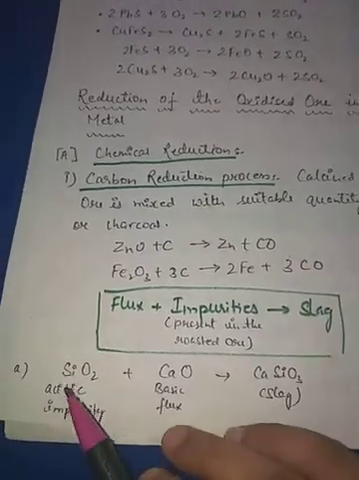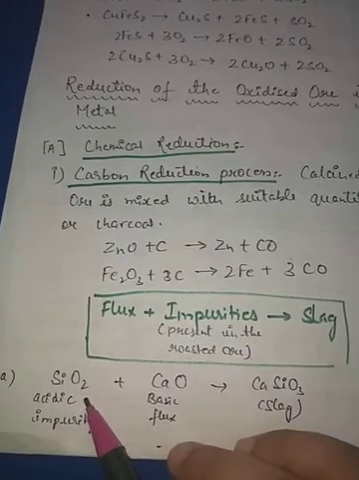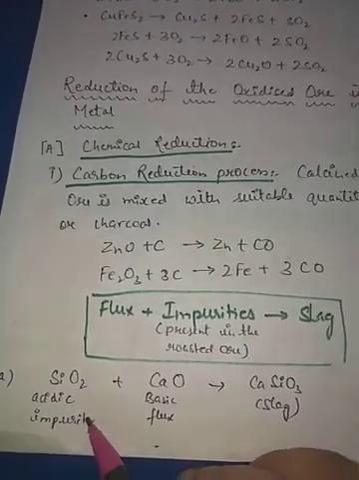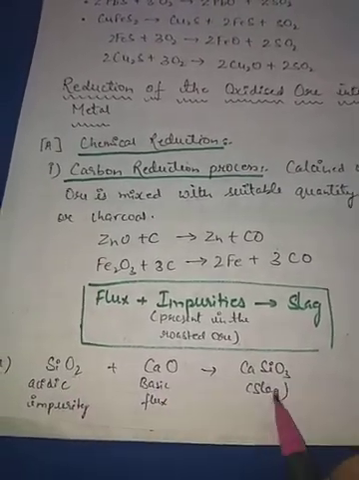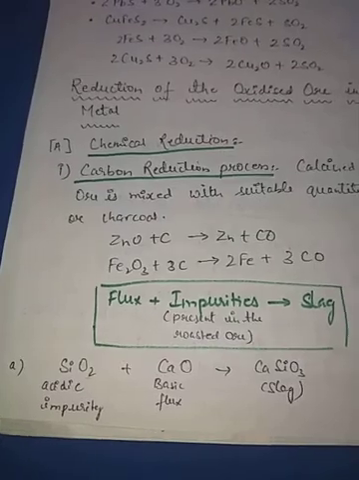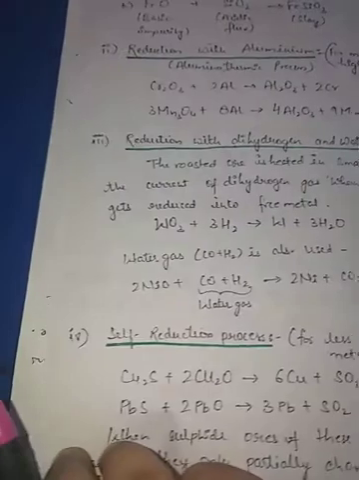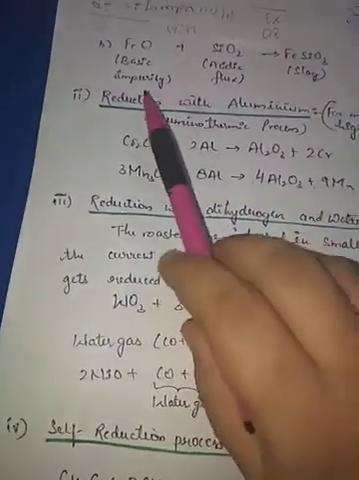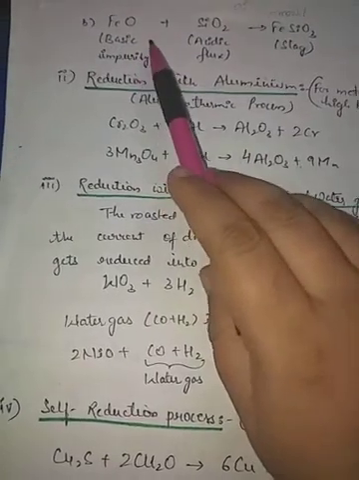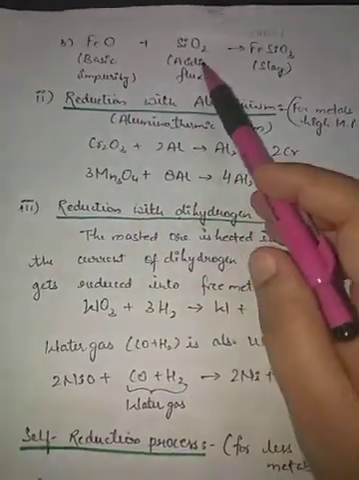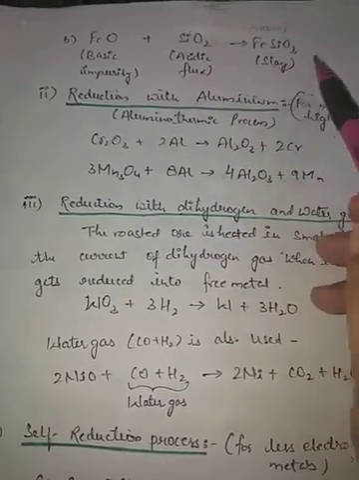So if an acidic impurity is there, suppose SiO2 is the acidic impurity, then we'll add a basic flux. They will combine to form slag. Here the impurity was acidic in nature. And if any basic impurity is there, then to remove the basic impurity, we add an acidic flux. The acidic flux is added, it will form slag, and this is removed from the